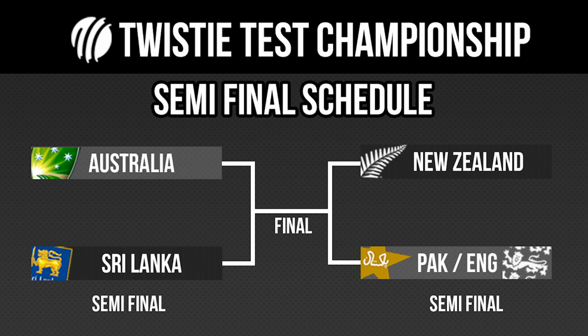So this is all going to play out very quickly, and then we will head to that final test match between the 2 winners of the semi-finals. Now, should a draw happen in either of these semi-finals, the higher ranking team will go on to qualify for the final. So that would mean New Zealand if they drew against Pakistan or England, or Australia if they drew against Sri Lanka, would be the 2 sides that qualify for the final.